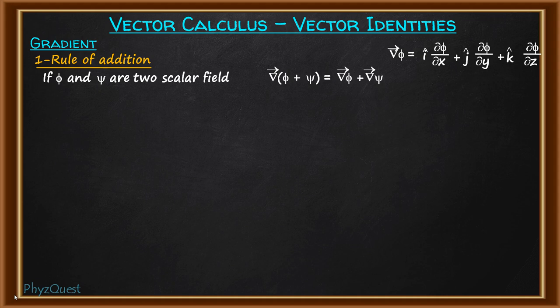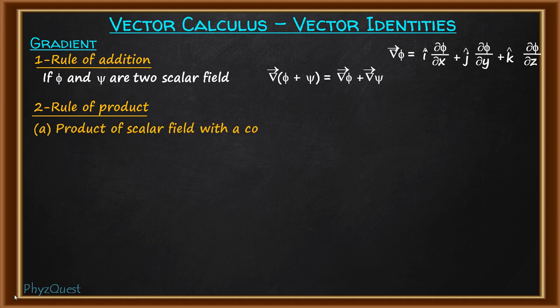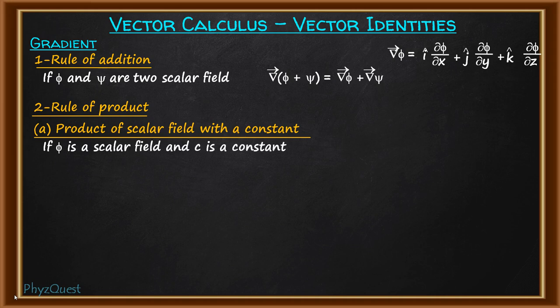The second rule is the rule of product. Under this category there are a set of rules. The first rule is the product of a scalar field with a constant. Suppose we have a scalar field phi and c as a constant.